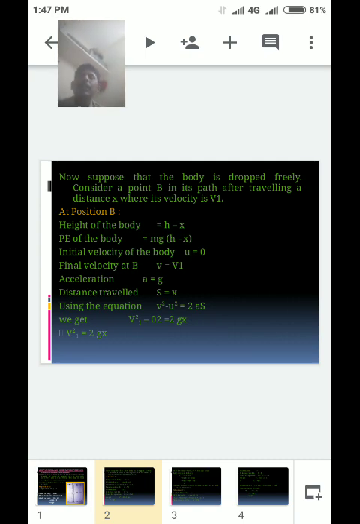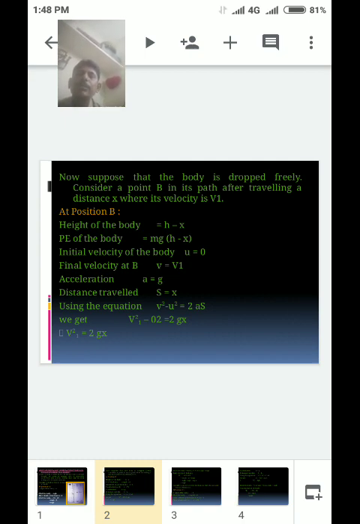At position A, position B and position C, the total energy is potential energy plus kinetic energy, equal to mgh. That is the verification. At position B it is not yet complete.